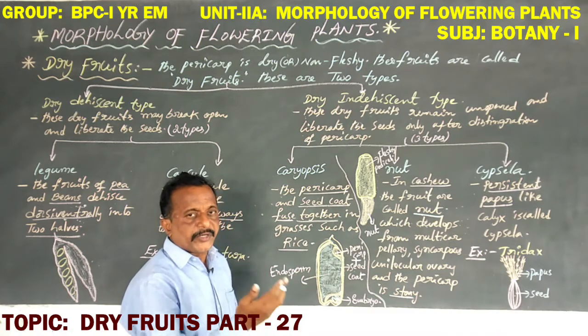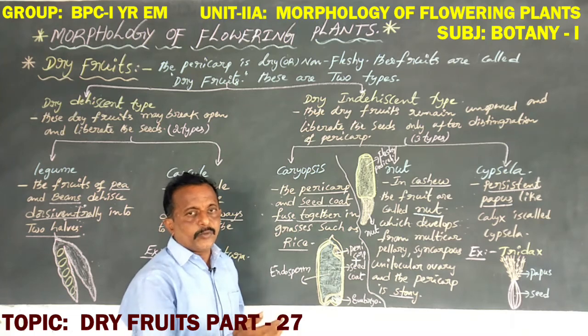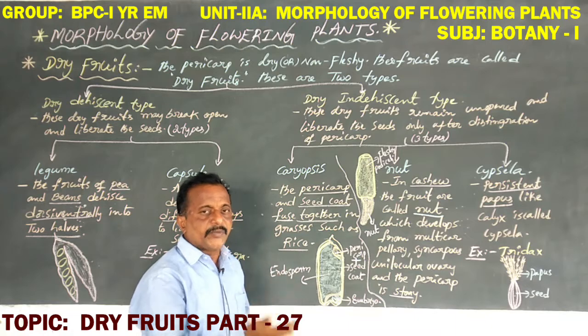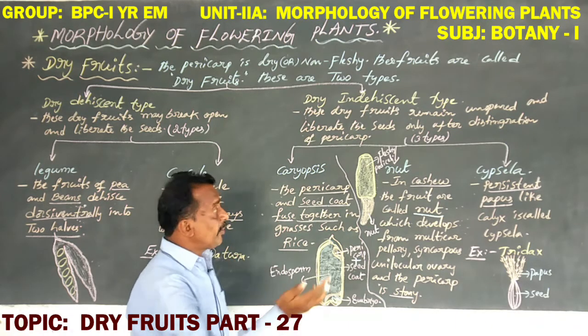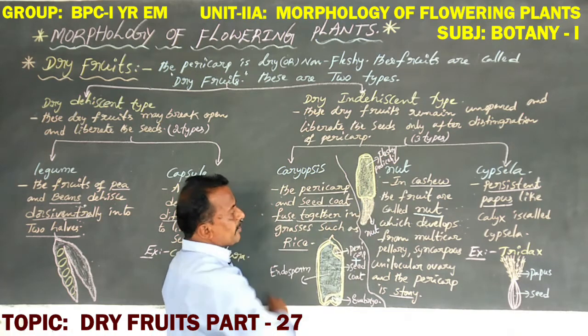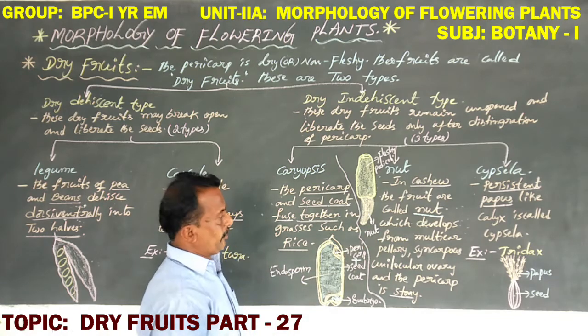At the same time, dry fruits, that is dry indehiscent type, such as nut. Example, cashew nut. This cashew nut contains 70% false fruit and 30% true fruit. The 70% false fruit is the fleshy pedicel, and the 30% true fruit is the nut.